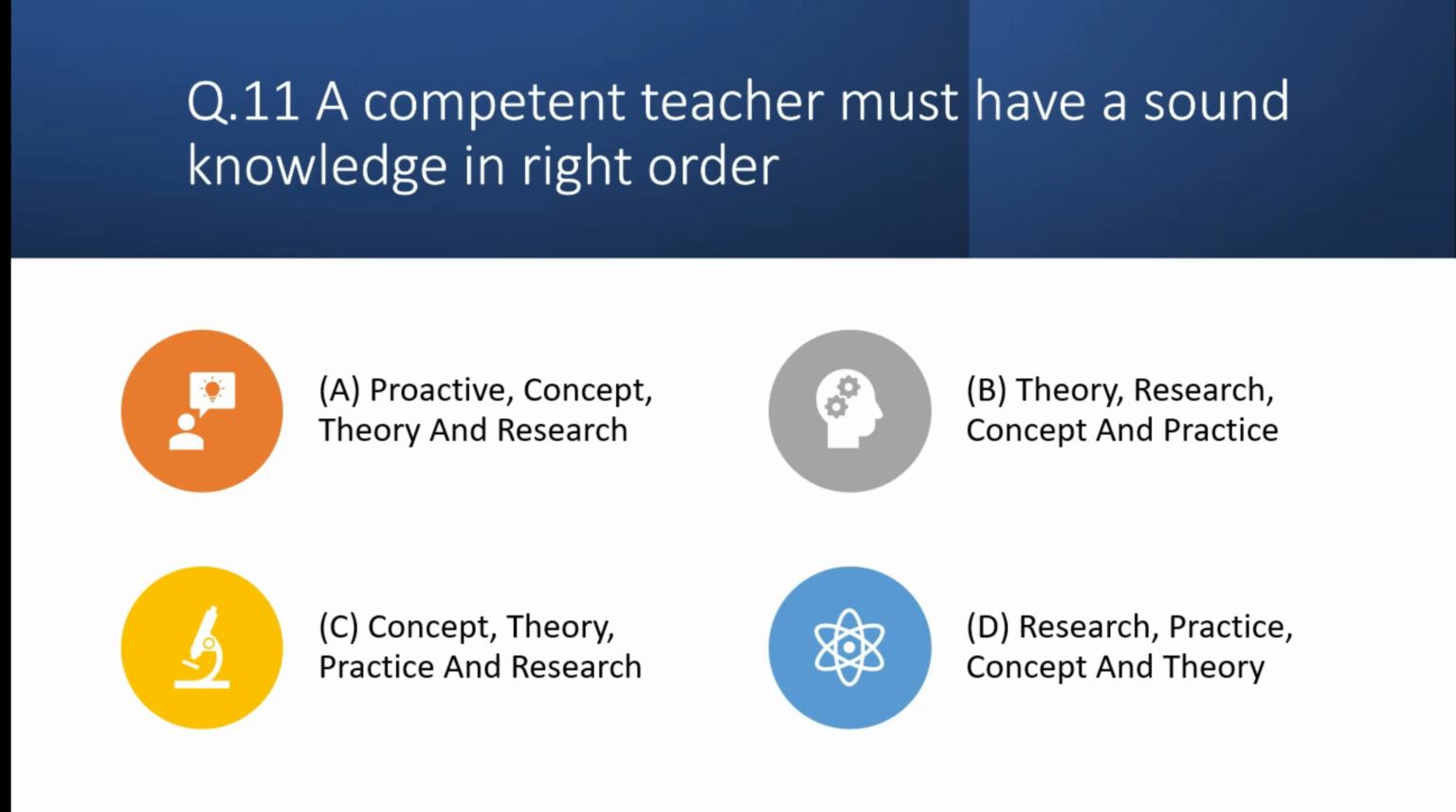Option A, proactive concept theory and research. B, theory, research, concept and practice. C, concept, theory, practice and research. And D, research, practice, concept and theory. So, a competent teacher must have a sound knowledge in the right order of concept, theory, practice, and research. So, here option number C is right.